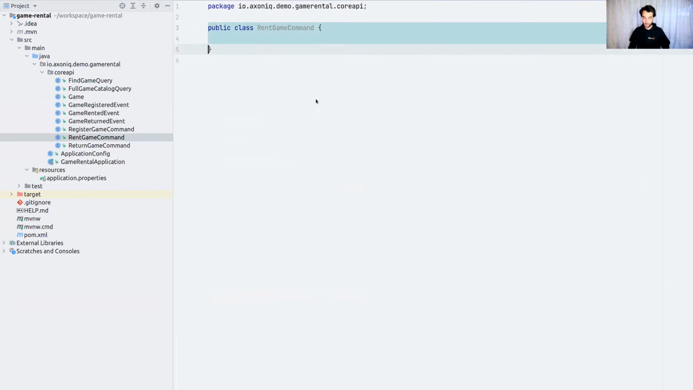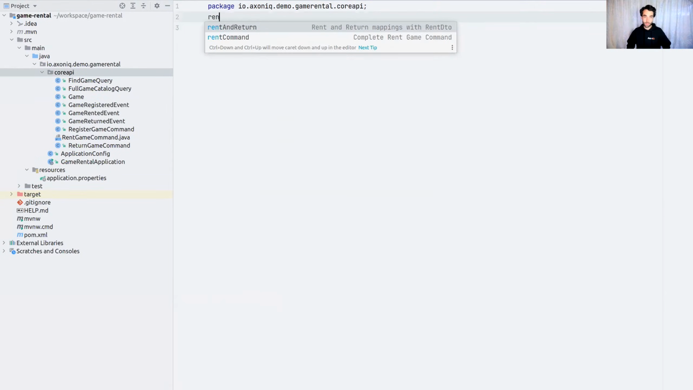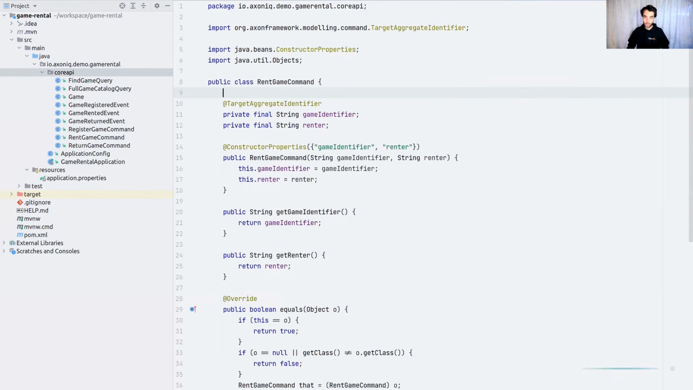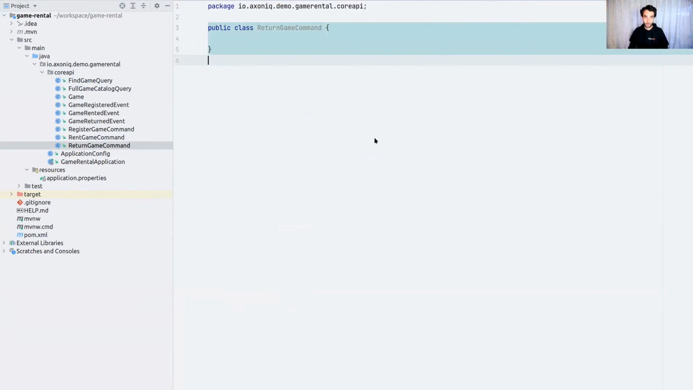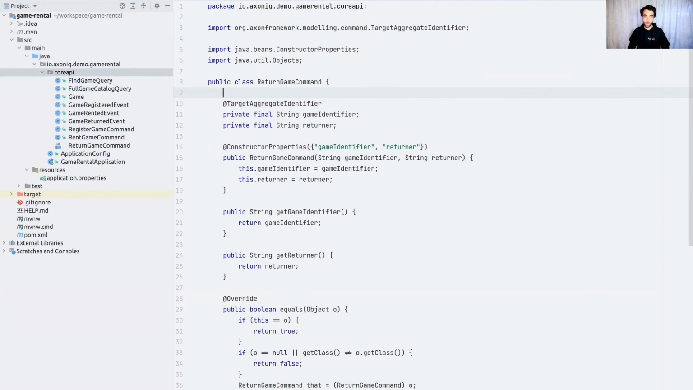We can do a similar thing for the rent command. Just got it prepped up here. You see, you got a different set of fields. Again, our target aggregate identifier targeted towards the game we're going to rent, and whoever is going to rent it. We're going to do a similar thing for return. Okay, got it. Pretty basic.